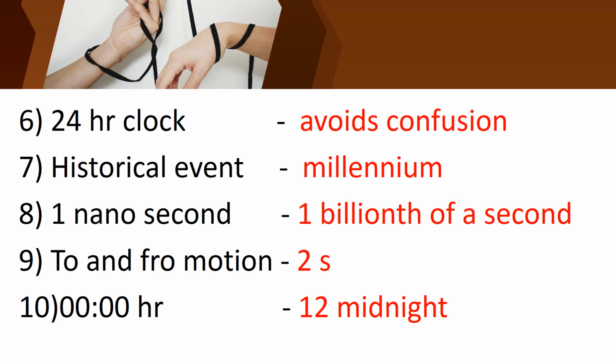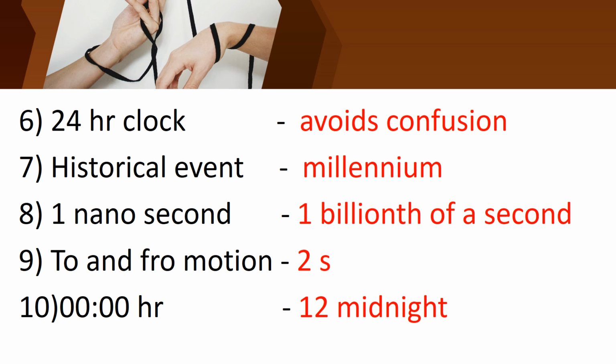And then the seventh one, historical events can be mentioned in terms of millennium. Okay children, historical events in millennium. And then the eighth one, nanosecond means 1/1000th of a second. Okay children, 1 nanosecond, 1/1000th of a second.